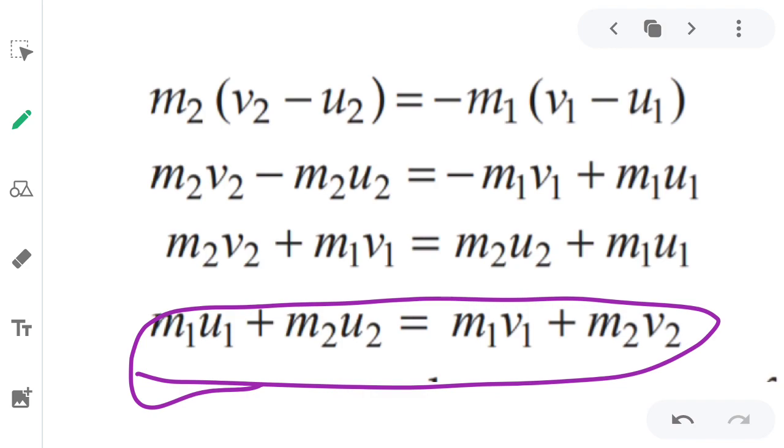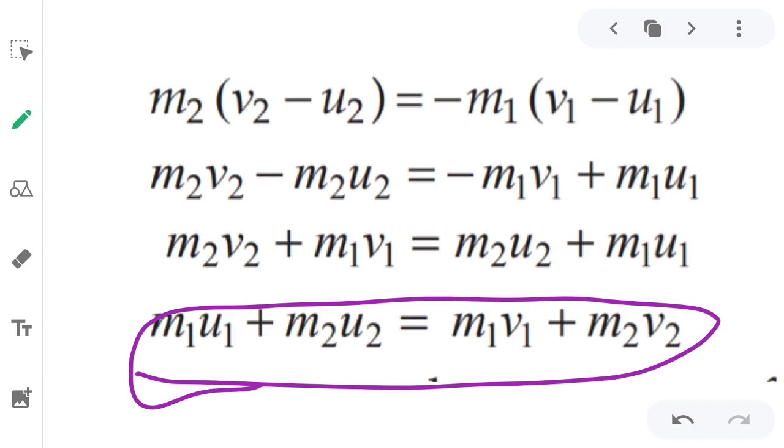Here m2, v2, u2 are the mass and velocities of the car, which is the second body. Now after the collision, the acceleration of the other body will be a1 is equal to v1 minus u1 by t, which we have seen. So F2 will be m1 into v1 minus u1 by t.